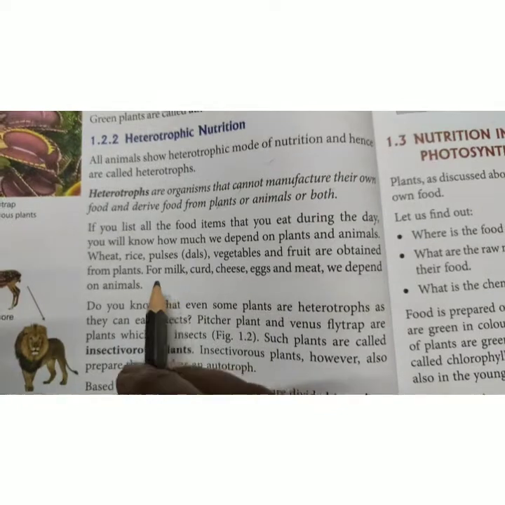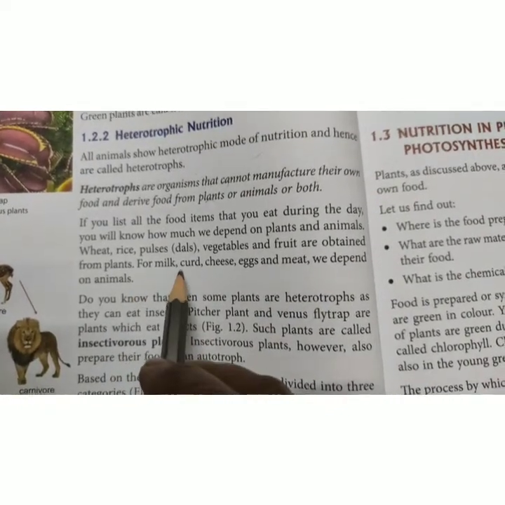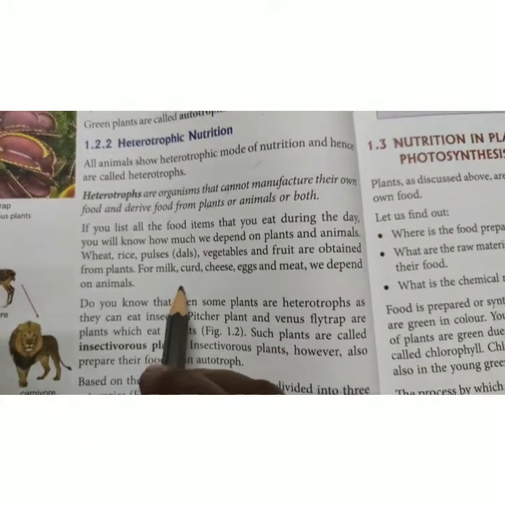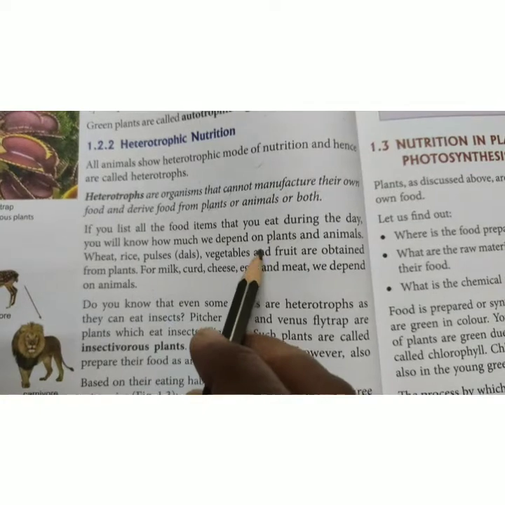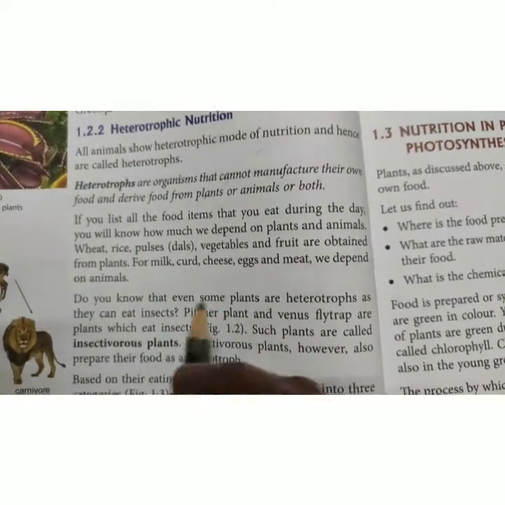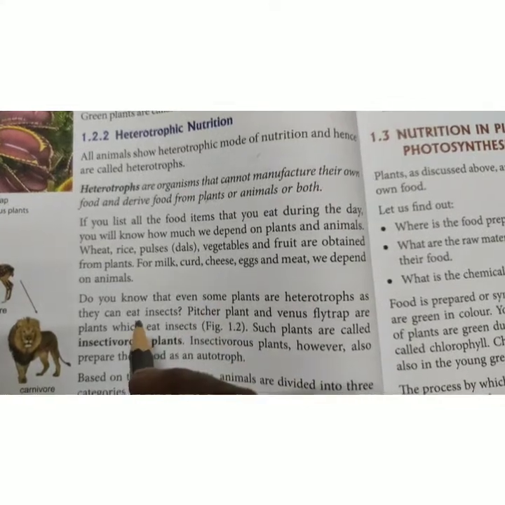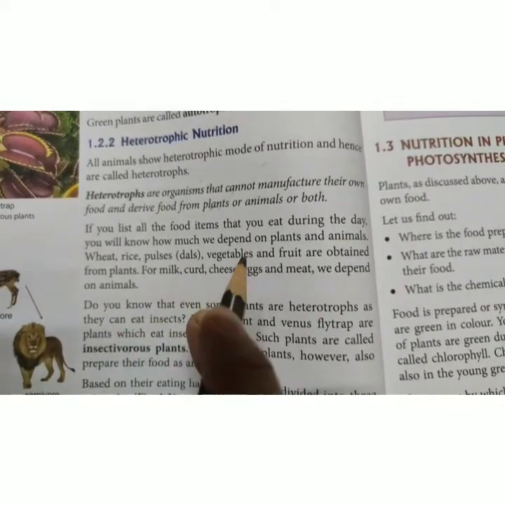Suppose you had a bread sandwich and milk. Bread is made up of flour that comes from wheat, that is a plant product. Again, inside the sandwich you have put, suppose, cucumber or tomatoes, and these also come from plants. These are all plant products.